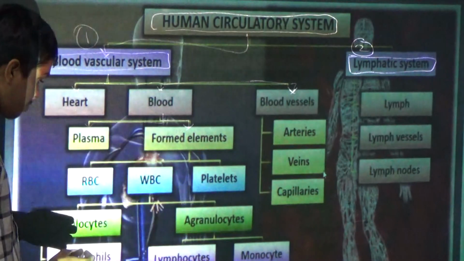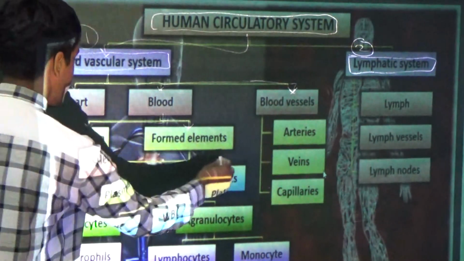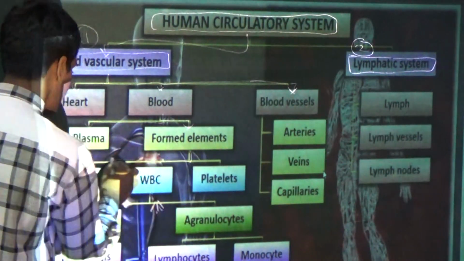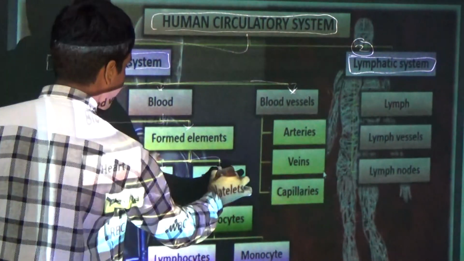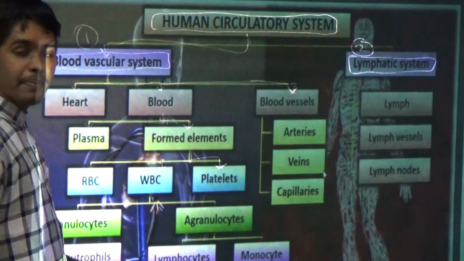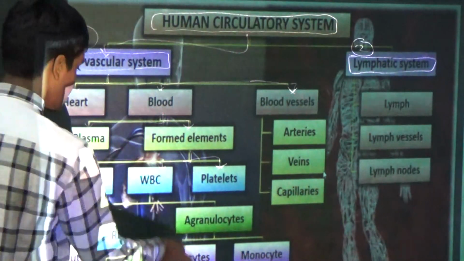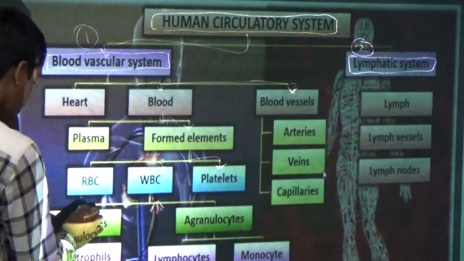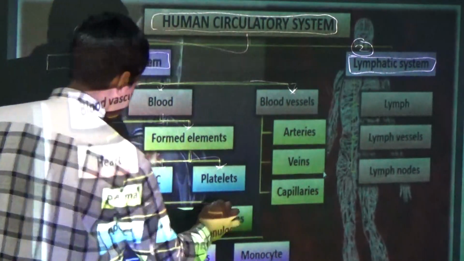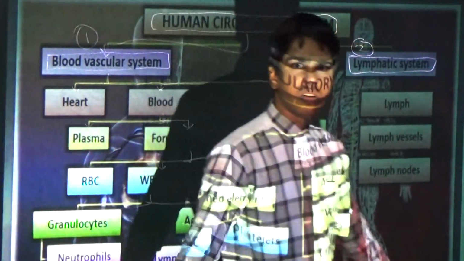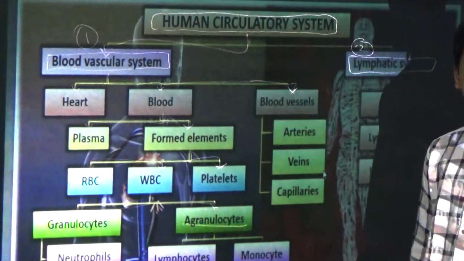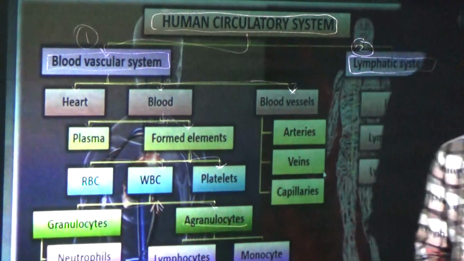And then formed elements are again divided into RBC, WBC, and platelets. Now WBC is again divided into granulocytes and agranulocytes.